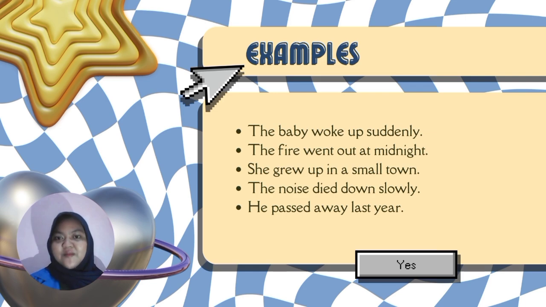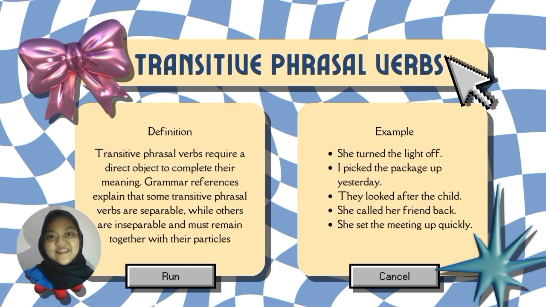In she grew up in a small town, the phrasal verb grew up expresses a process of development without an object. Next, the noise died down slowly. We use died down to describe something becoming quieter, and the sentence remains complete without an object. In he passed away last year, pass away is an idiomatic intransitive phrasal verb meaning to die, and it doesn't take a direct object.